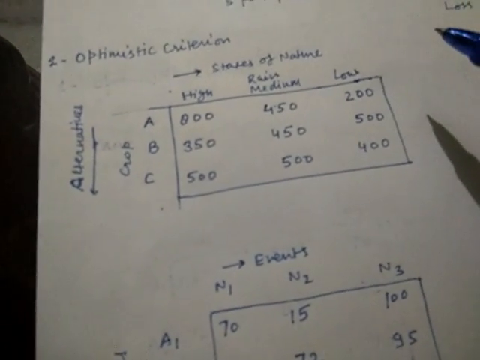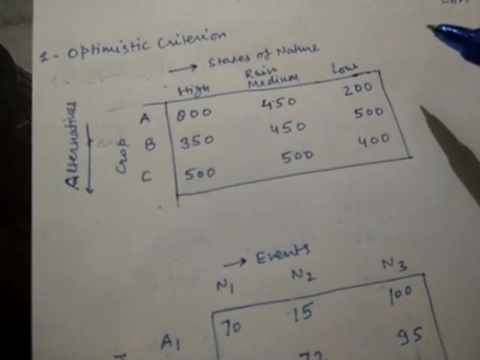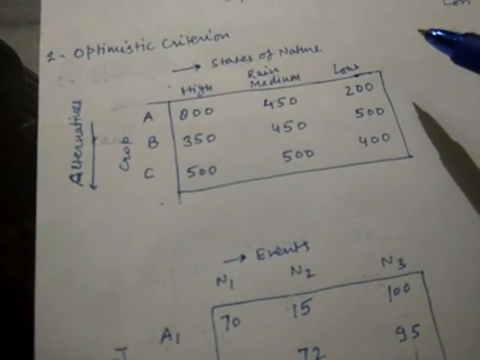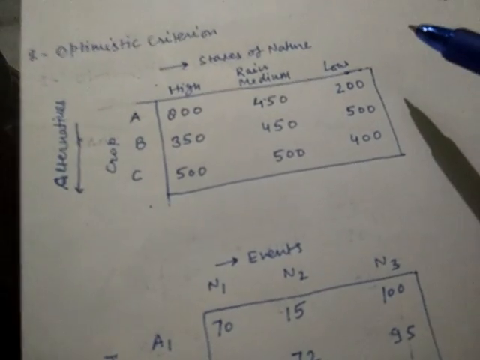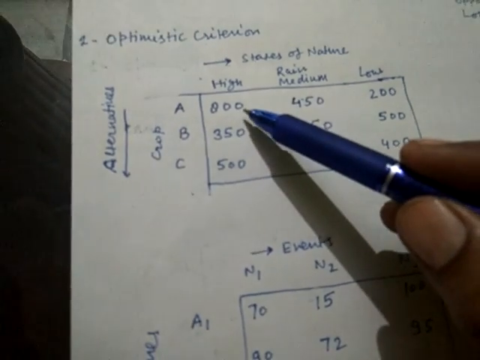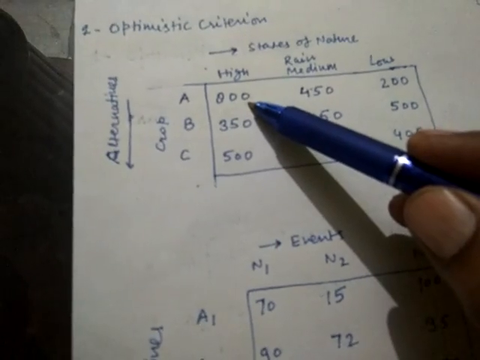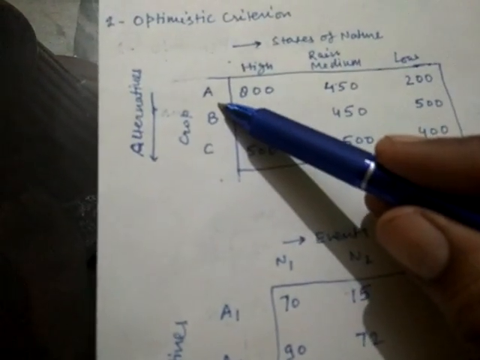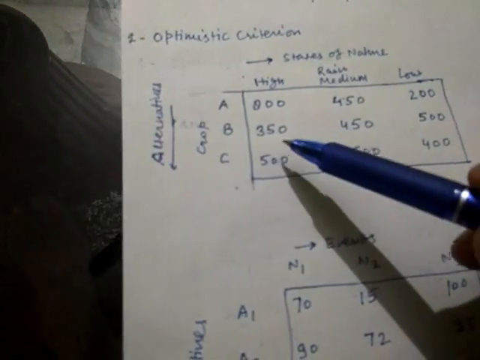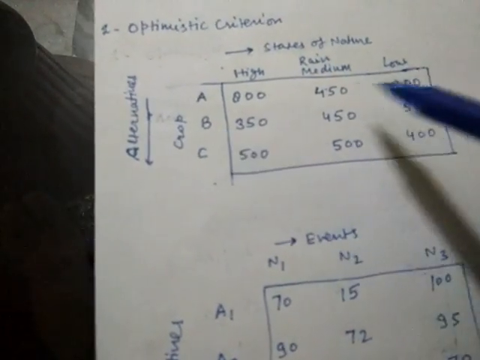For example, if a farmer is optimistic, he will think, if he chooses to sow crop A, then high rain will happen. Why? Because high rain is the condition where he will get the maximum payoff if he chooses crop A. In the same way, if he chooses crop B, then definitely low rain is going to happen.